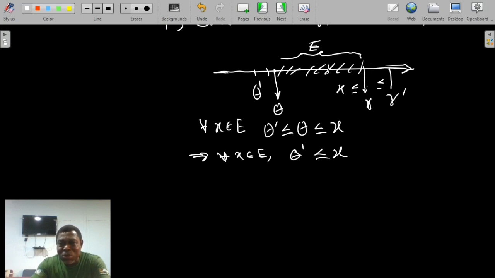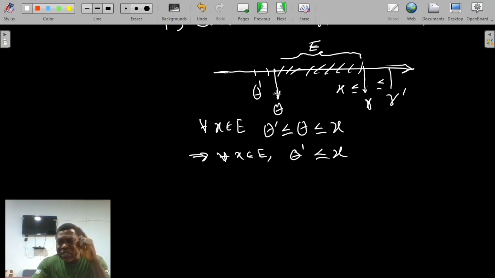Those two values, the lower bound that is closest to E and the upper bound that is closest to E, when they exist, are the meat in the soup we are cooking. And that soup is the soup of understanding the concept of infimum and supremum.